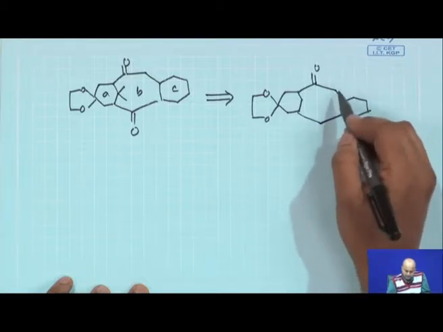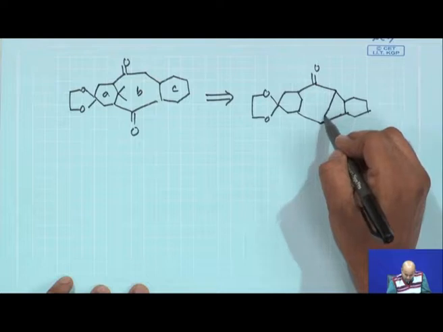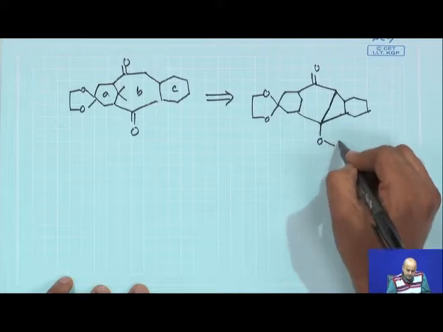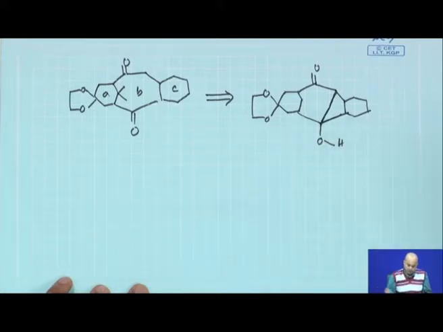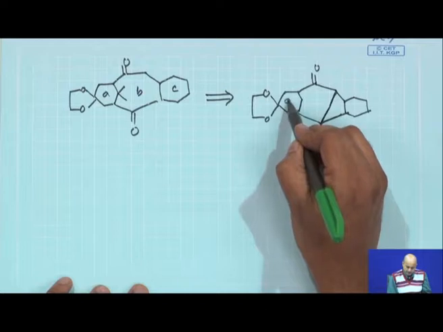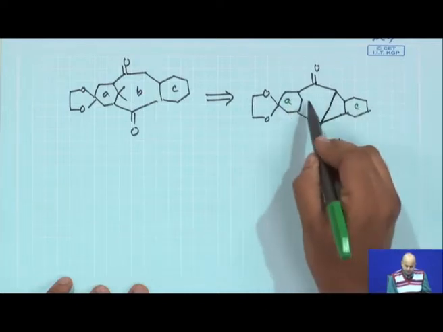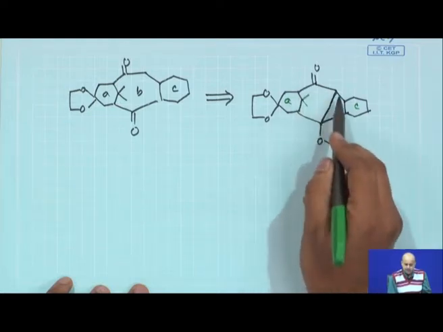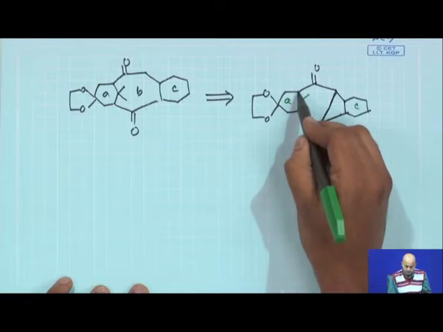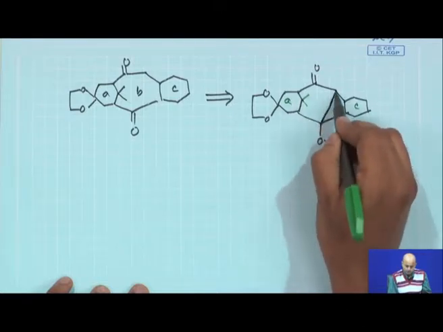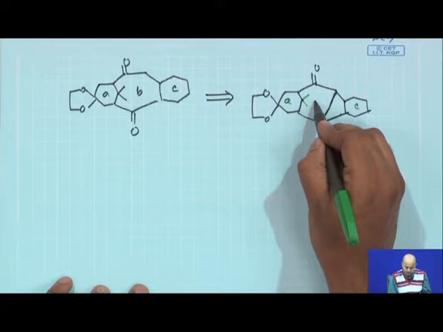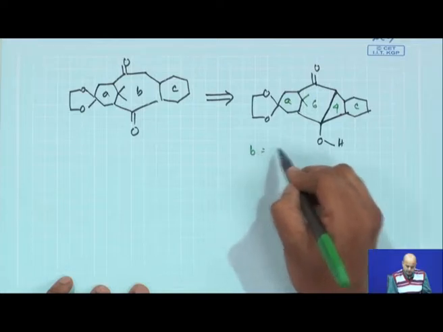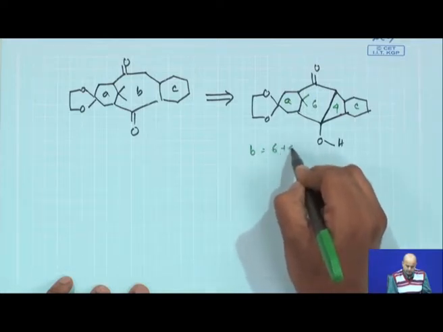Now, I am saying that I will try to make this ring in this fashion, while putting an OH here. Now, ring A and C are 6-member. Now, the middle ring which is the 8-member ring, I have disconnected: 1, 2, 3, 4, 5, 6, a 6-member ring and a 4-member ring. So, ring B is now made from a 6-member ring and 4-member ring.